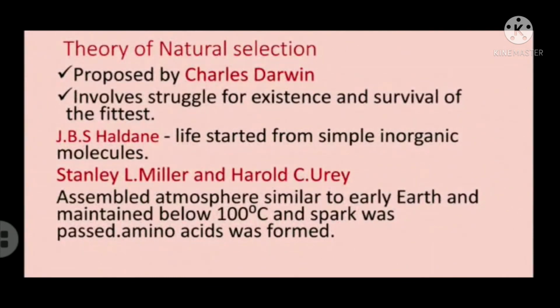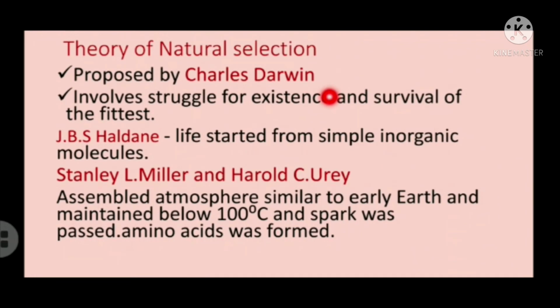Next, we are going to see a few theories. The first theory we are going to see is the theory of natural selection. Because of natural selection, evolution occurs, isn't it? So who proposed natural selection? It was proposed by Charles Darwin. Darwin proposed natural selection.